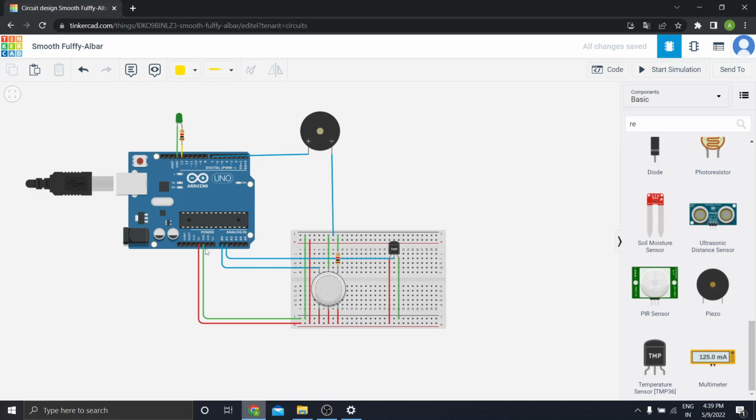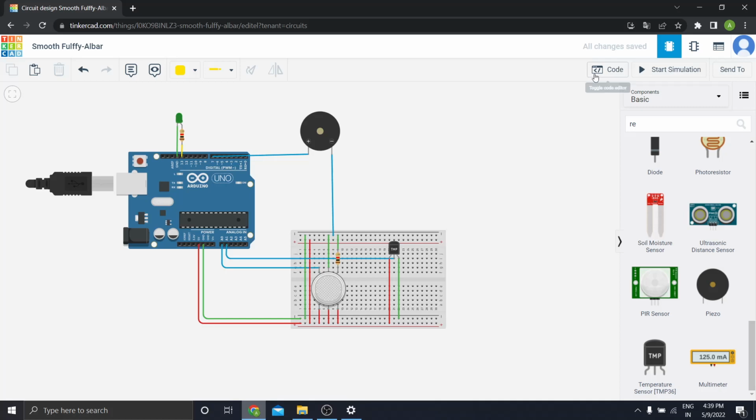Let's move on to the circuit connection. I have connected the circuit. For power, I use 5 volts, and I use a red color wire for power and a green color wire for ground. Okay, so I have completed. This is how I completed the circuit.